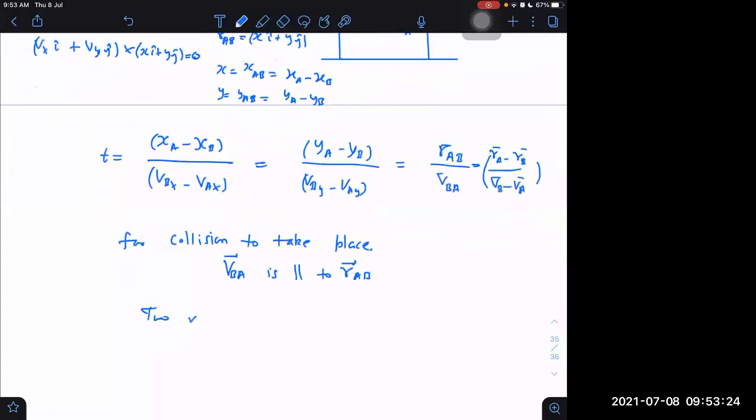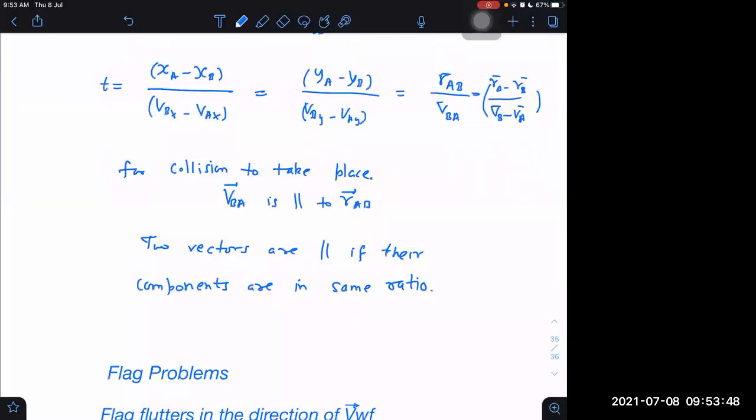Two vectors are parallel if their components are in the same ratio. Is it true or not? Two vectors are parallel if their components are in the same ratio. Yes, sir. So what is this thing? This is the component of RAB. What is this other term? This is the component of VBA along x. Component of RAB along x, component of VBA along x, and similarly for the total RAB and total VBA.